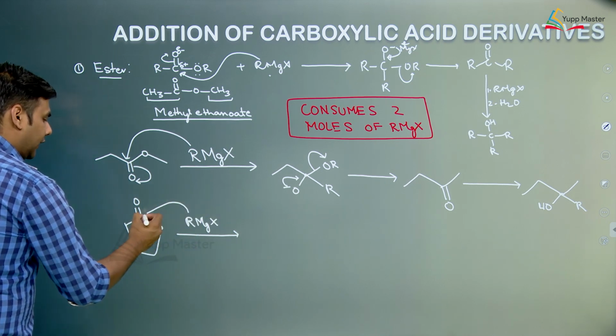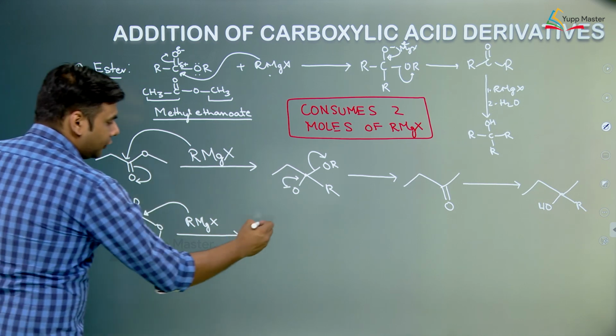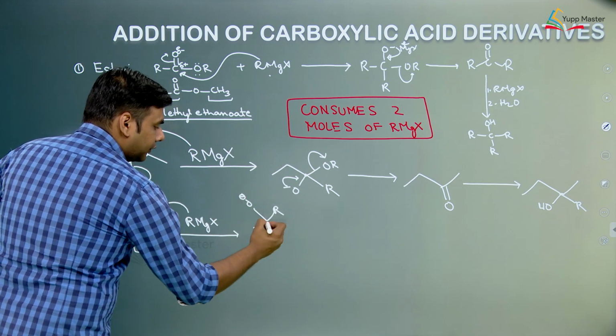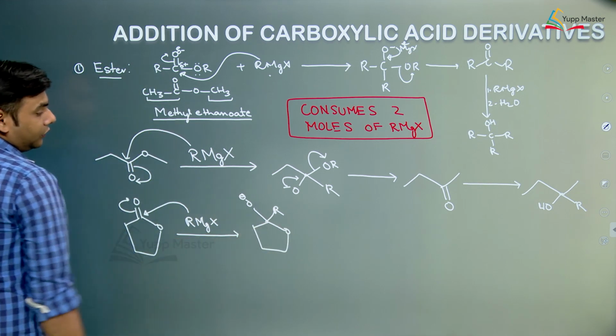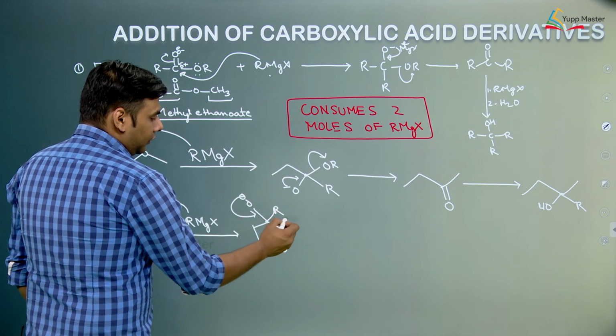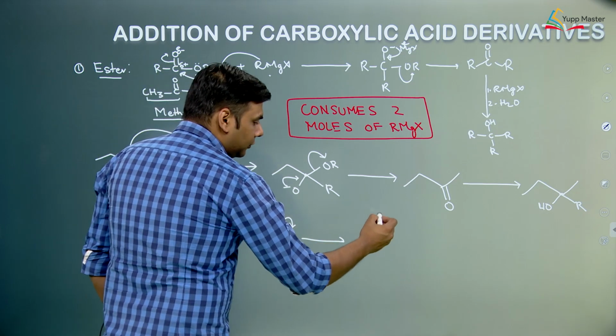So this will go and attack at this carbon. The pi electrons are polarized, due to which we are going to form this. Now there are two electronegative atoms attached to a carbon. So this pushes its electron, this group goes out, but because it is attached, it remains in the molecule.